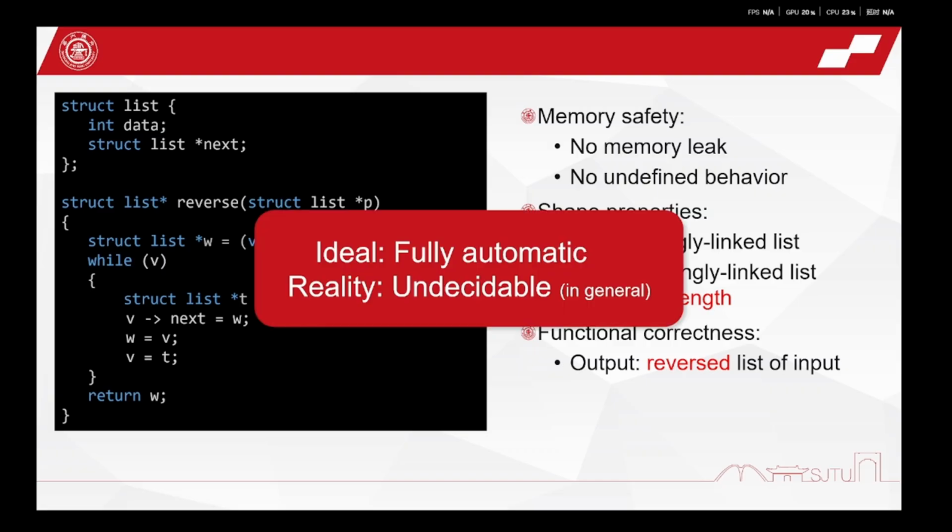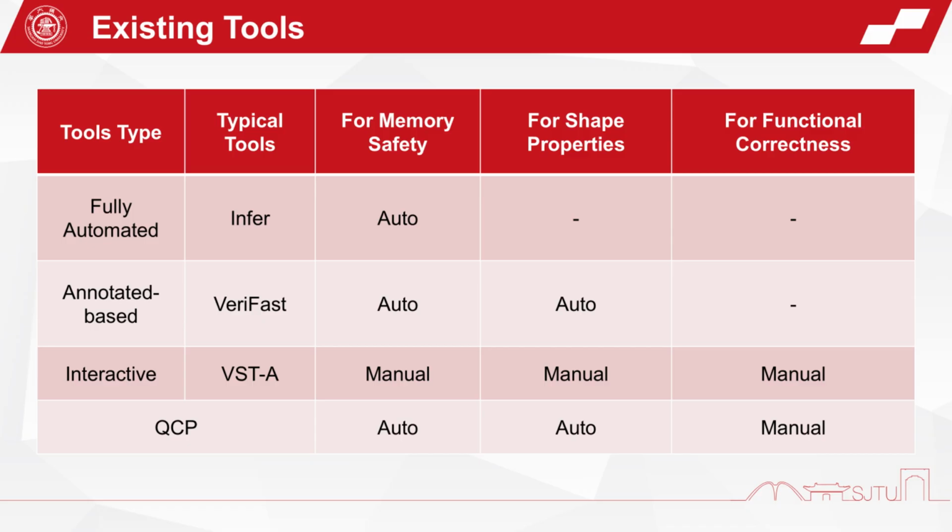Ideally, we want to have a fully automated tool to complete such checks, but this is impossible because this problem is undecidable in general. Complex functional correctness is hard to prove because it requires user-defined predicates and complex mathematical reasoning, which is usually performed in a proof assistant.